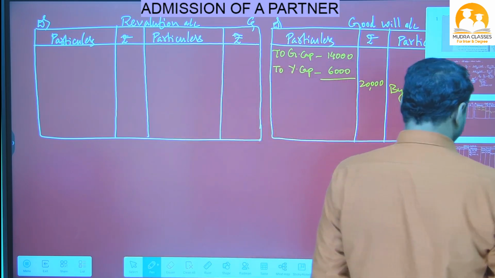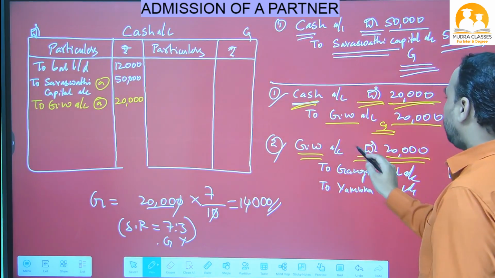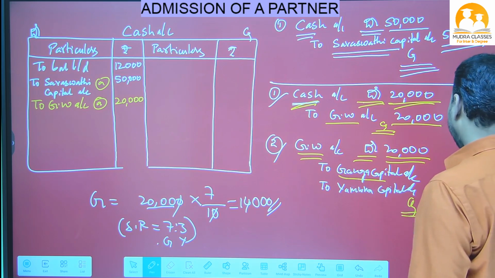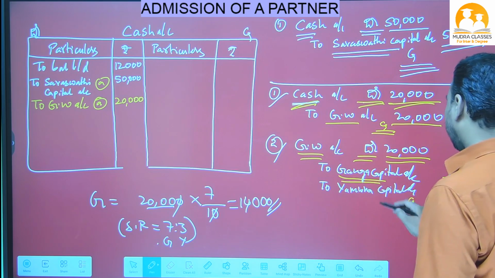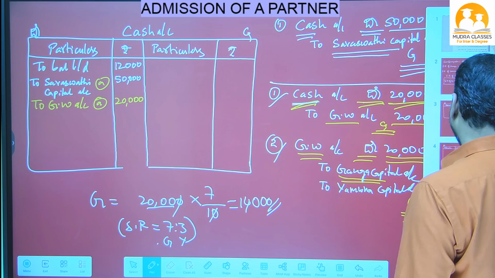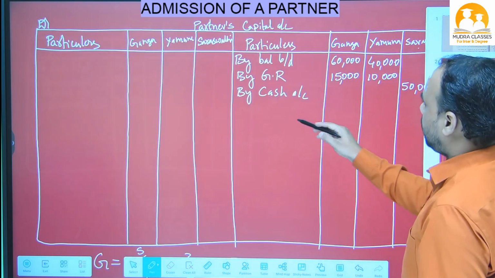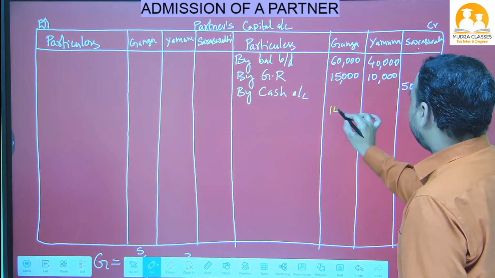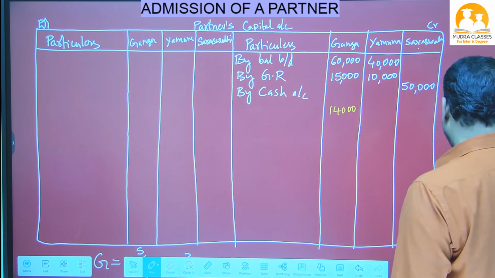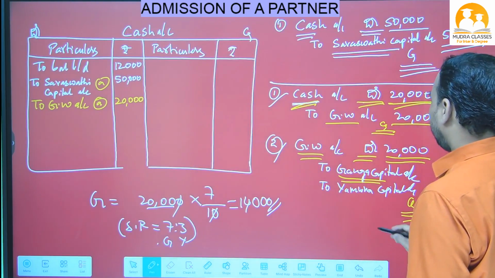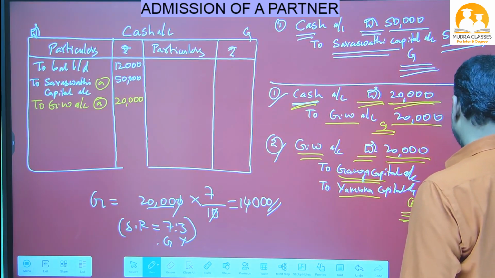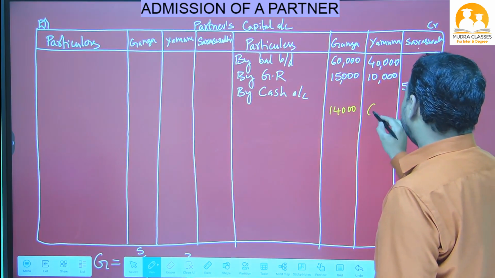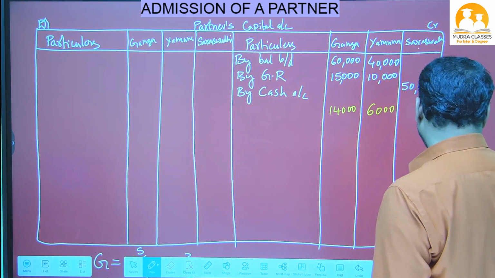Now come to the next one. Goodwill is on the debit side, that means Ganga and Yamuna are on the credit side. So write in Ganga Capital, credit side 14,000. Let's go to the Partners Capital account. In the Partners Capital account, Ganga Capital, credit side 14,000. Similarly, Yamuna Capital, credit side 6,000 rupees.